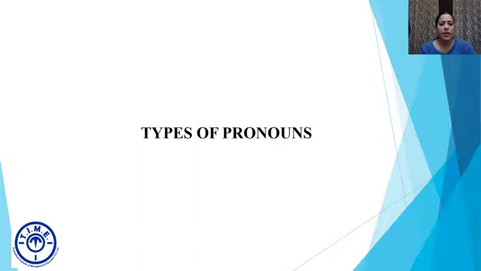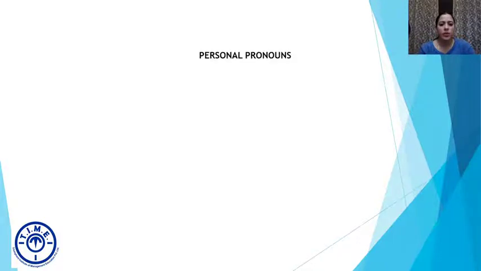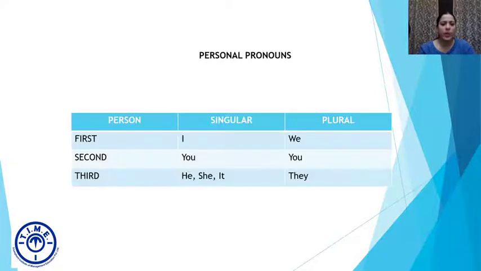किस तरीके के types होते हैं pronouns के, alright? So the first one is personal pronouns. Now these pronouns you have used in daily life and you are very familiar with it. So we'll quickly go through them. First, second, and third person. So first person is I, second person is you, third person is he, she, or it, right?